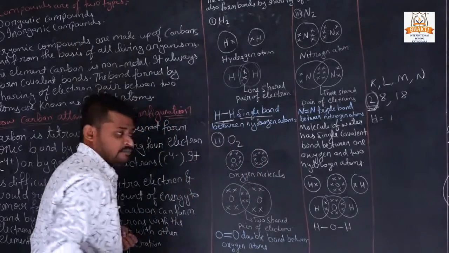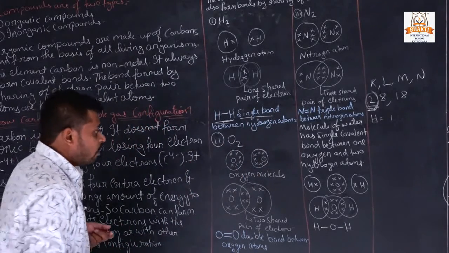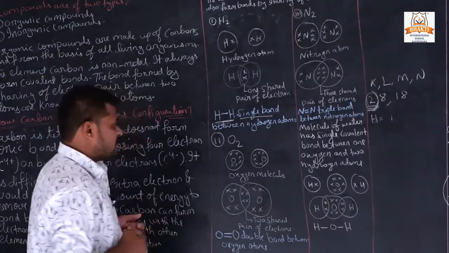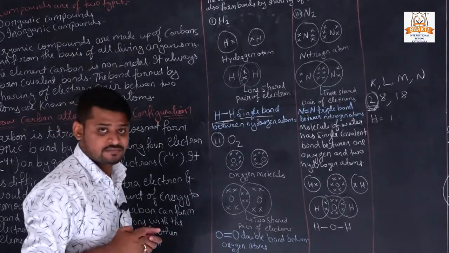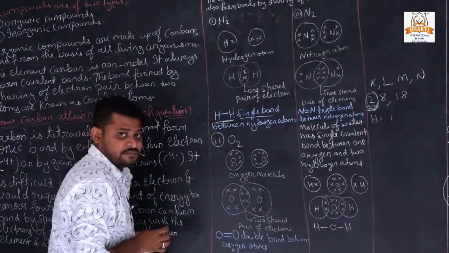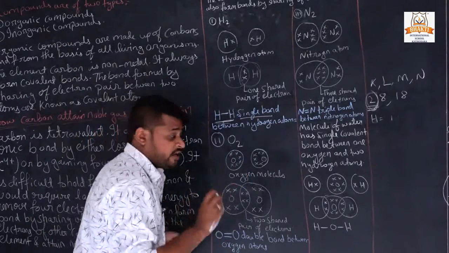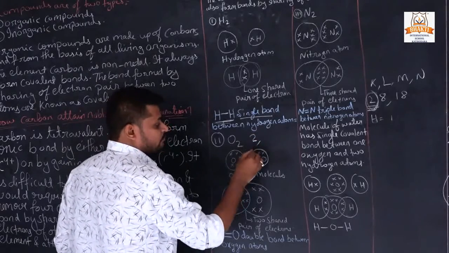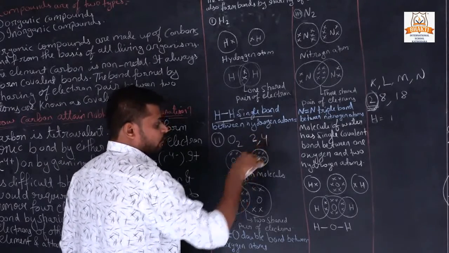Okay, now here see, in oxygen, the atomic number of oxygen is 8, so there are 1, 2, 3, 4, 5, 6 electrons in the outer shell. So the electronic configuration of oxygen is 2, then 6.